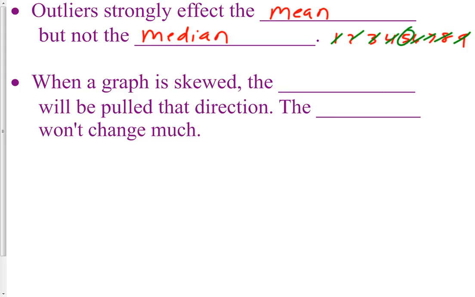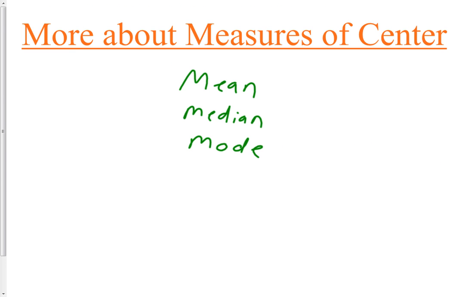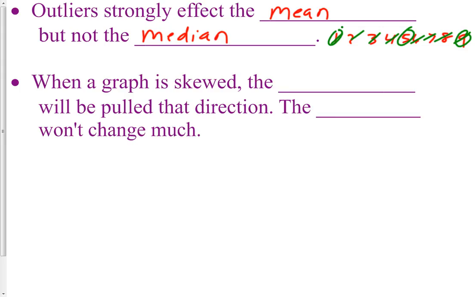So a huge, crazy large number doesn't affect the median as much, because it just gets crossed off with the lowest number. Whereas the mean is very affected, because instead of just crossing them off, we're adding up all of these and then dividing by how many there are, so it matters how big this number is or how big this number is.